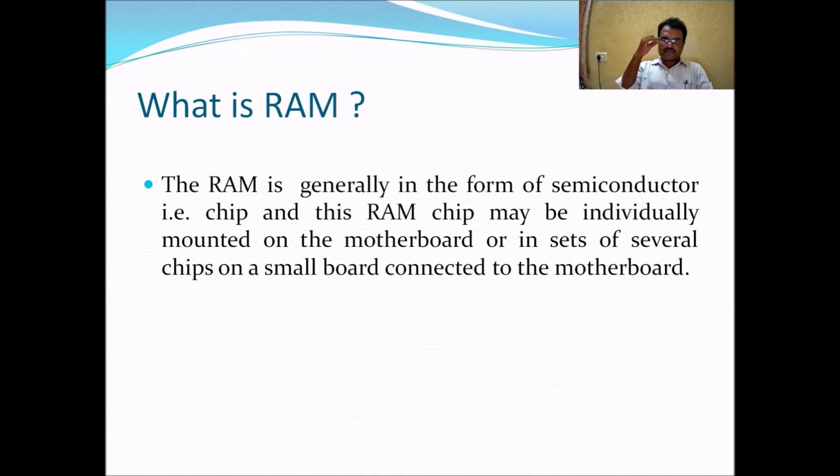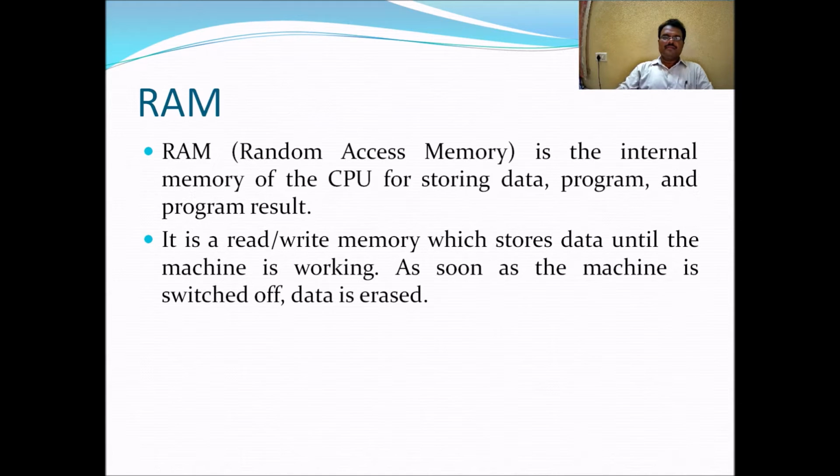Now the RAM comes in the form of RAM sticks. Those RAM sticks can be inserted into the RAM slots available on the motherboard at present. The random access memory is the internal memory of the CPU for storing data, programs, and program results. It's a read-write memory which stores data only while the machine is working.